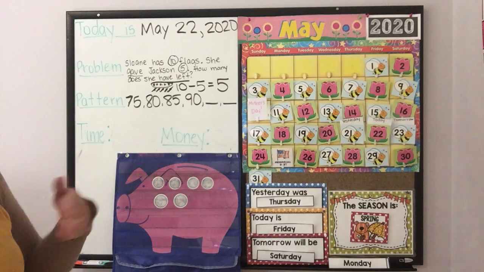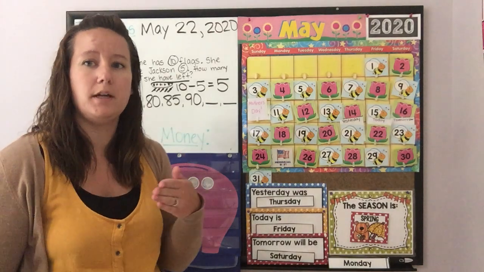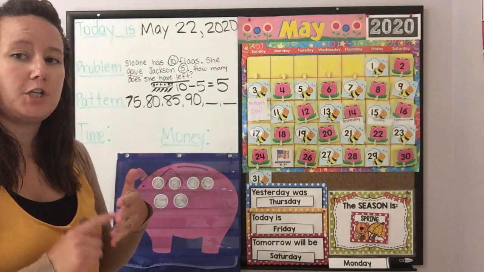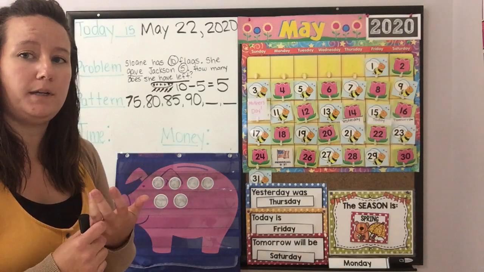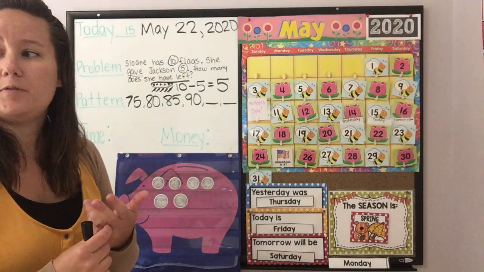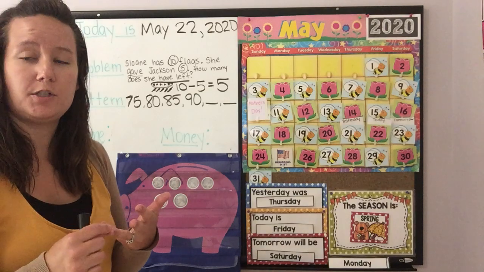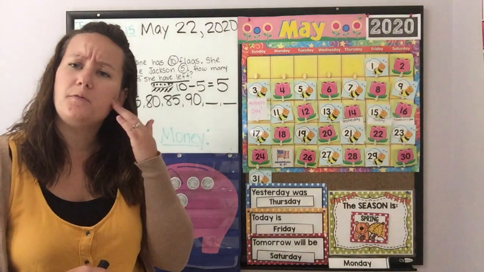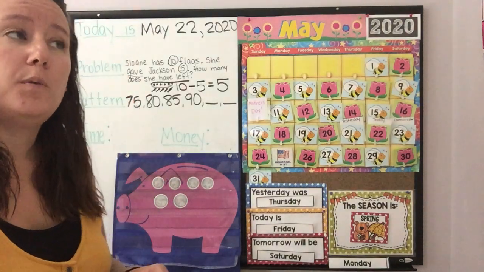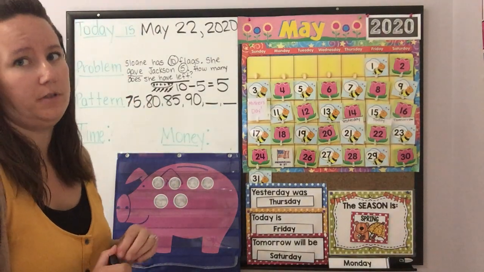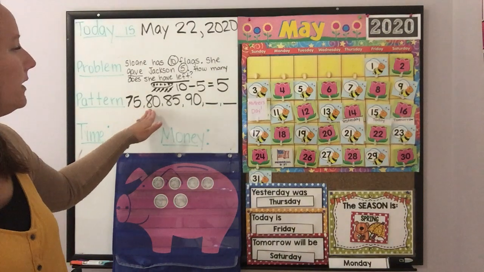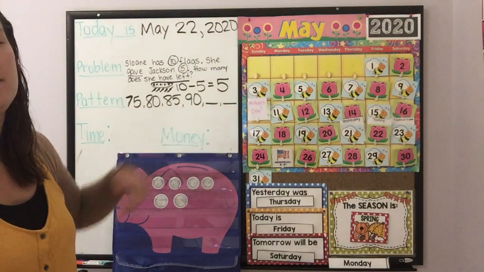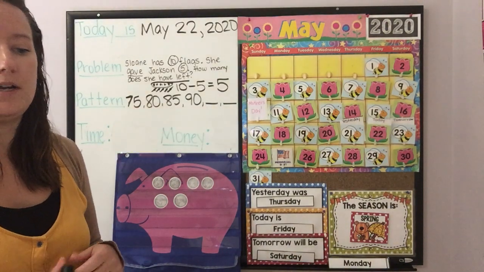We don't have the same thing over and over and over, right? Each time the number changes. So that tells me it's a growing pattern. But we need to figure out how it's growing and how it's changing. So I'm going to read these numbers one more time and think about if they sound familiar to you for a way that you know we've learned how to count. Okay? So 75, 80, 85, 90. What does that remind you of?